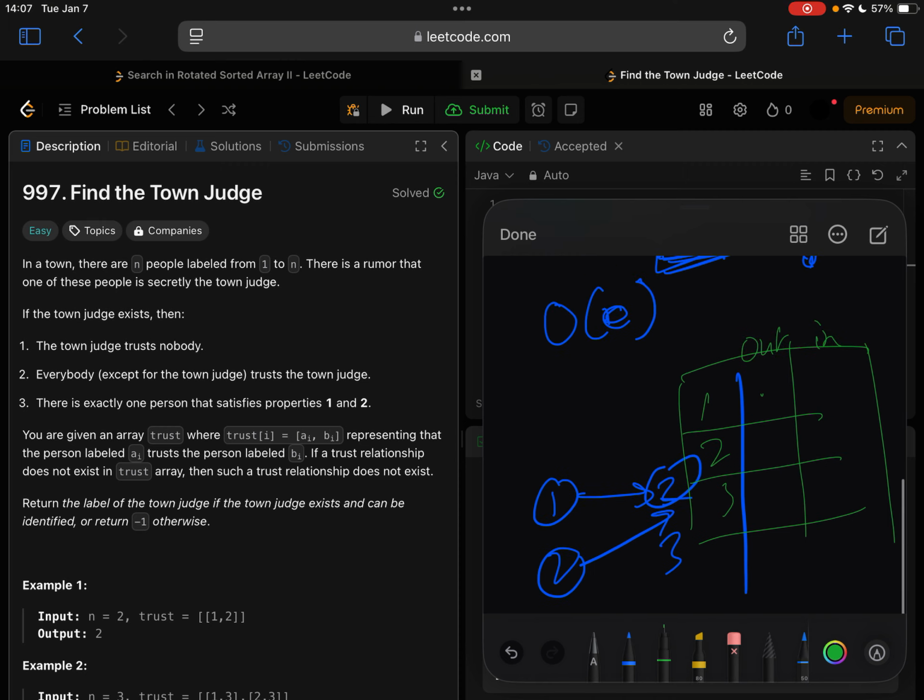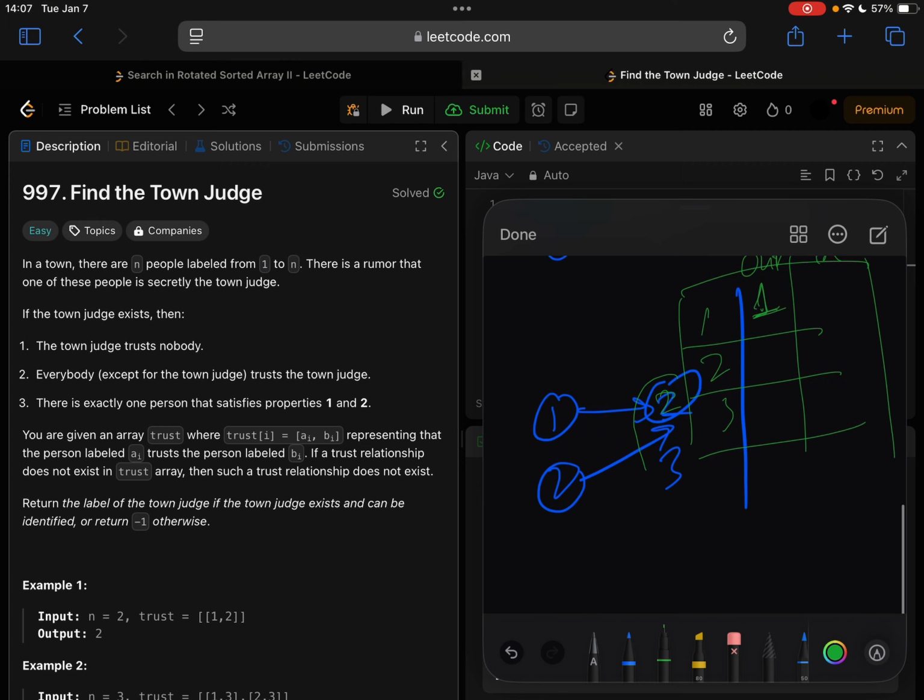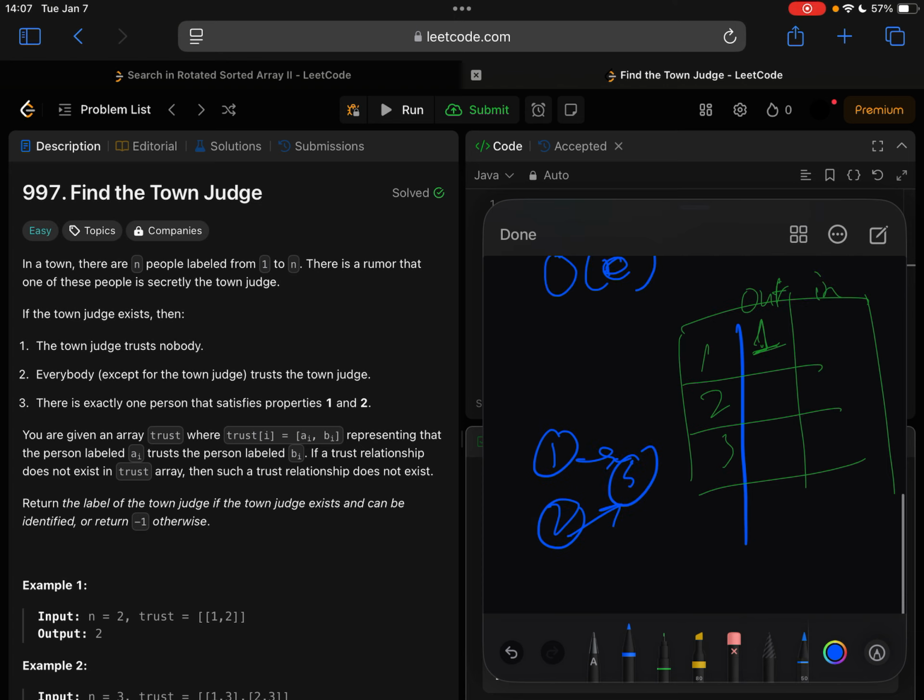An outgoing edge means who it trusts. Person 1 trusts person 3, so it trusts one person, and person 3 is trusted by person 1. Sorry, I need to update my drawing, it's a bit messy. So person 1, person 3, and person 2 also trusts person 3.